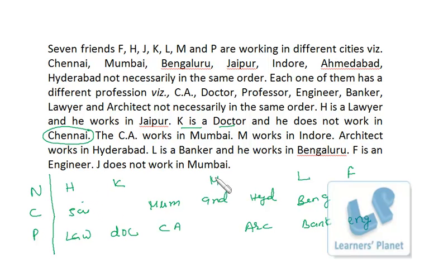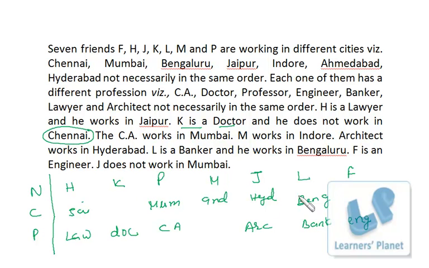1, 2, 3, 4, 5, 6 and 7. So these 2 places are vacant where we have to fill up the names of the remaining people. So remaining people we have J, and J does not work in Mumbai. So J cannot be over here, so over here J will be there. Then the remaining person P will be over here. Similarly, K is a doctor and he does not work in Chennai.